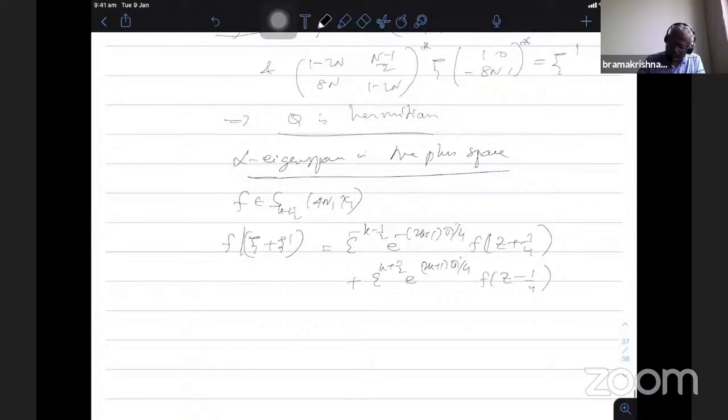Therefore, one can take this factor common: ε^k times the summation over n greater than or equal to 1, ε^(−1/2), i^(−k), e^(−πi/4).